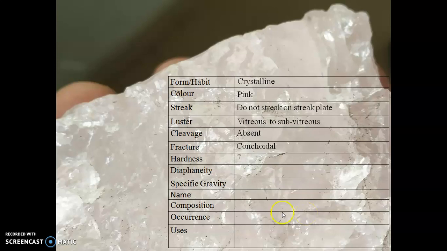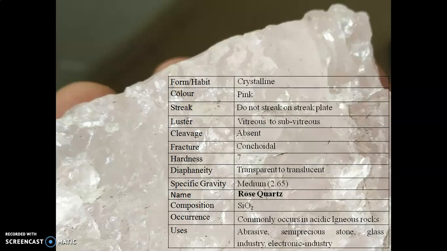Hardness 7, diaphaneity transparent to translucent, specific gravity medium, 2.65. Name: rose quartz. Chemical composition: SiO2. This mineral commonly occurs in acid igneous rock. Uses: it can be used as abrasive, semi-precious stone, in the glass industry and electronic industry.